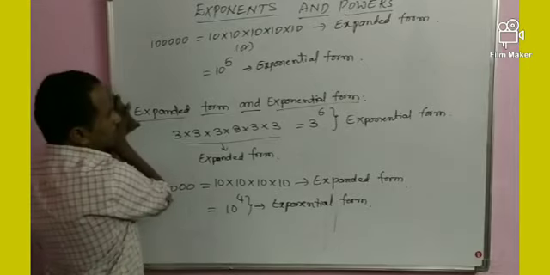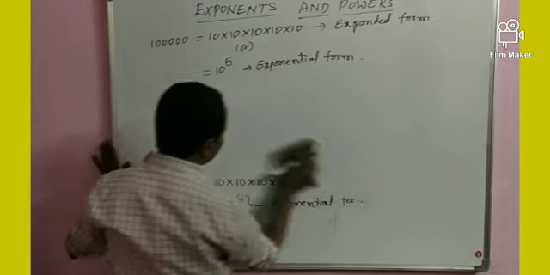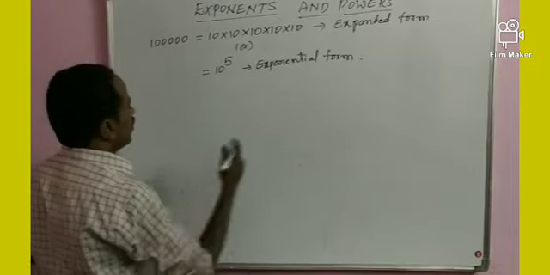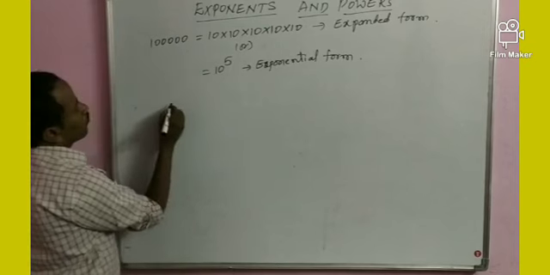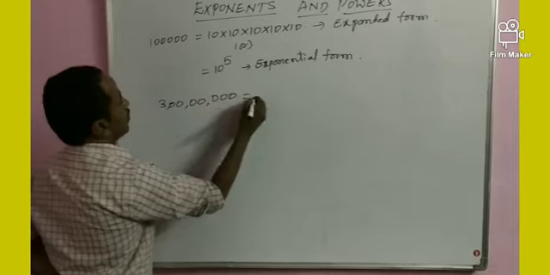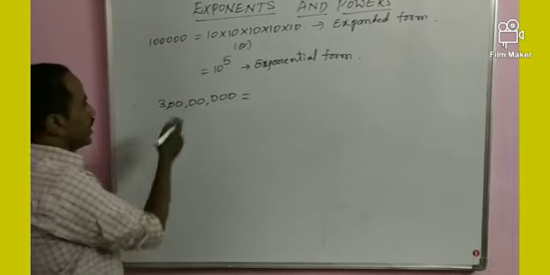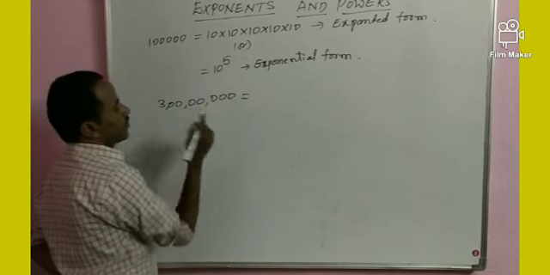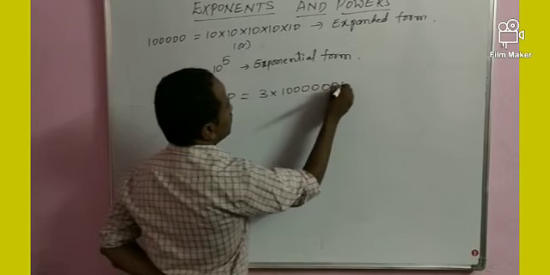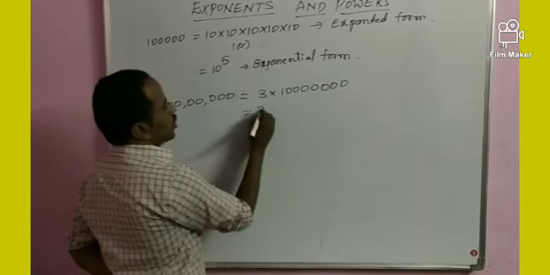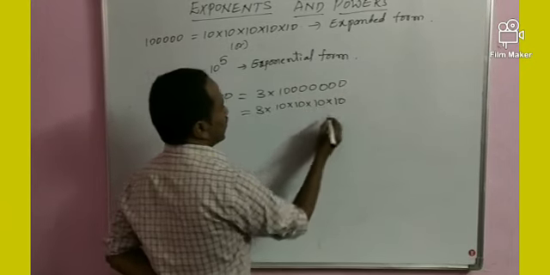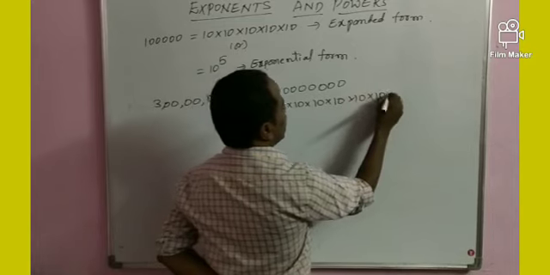Now listen, my dear students. It can be written as 3 into 10 into 10 into 10 into 10 into 10 into 10 into 10.